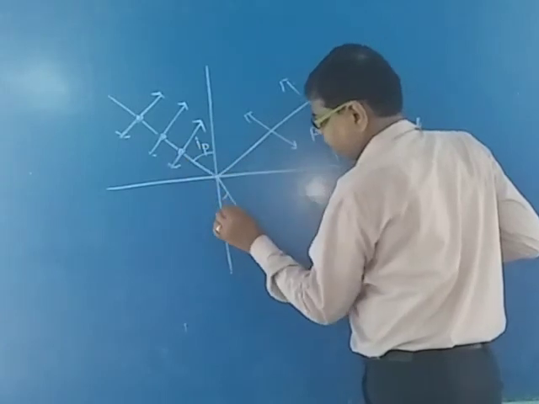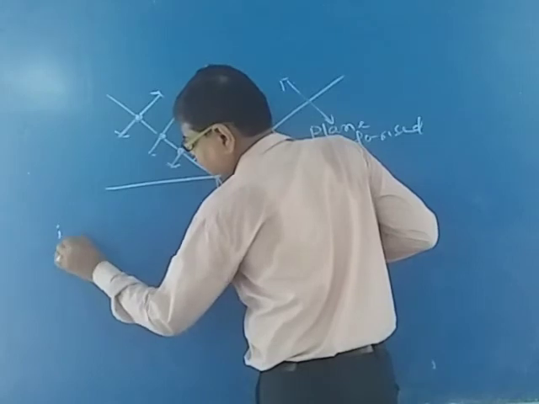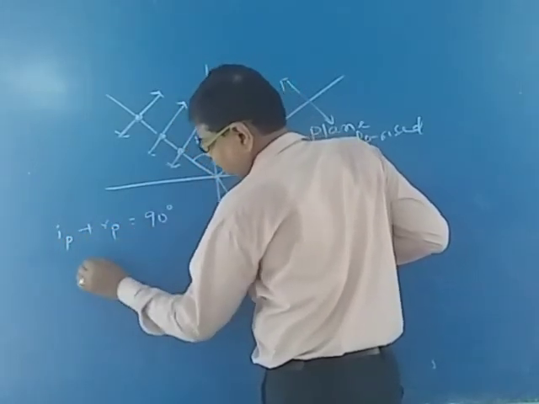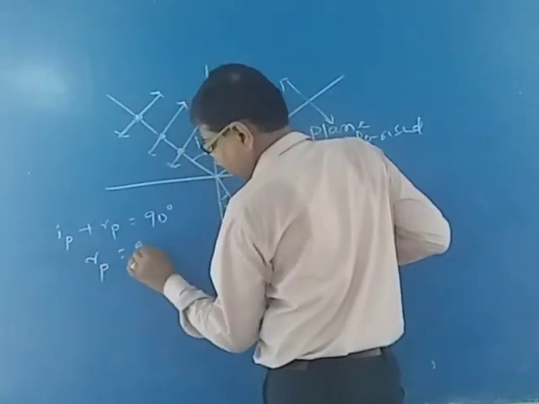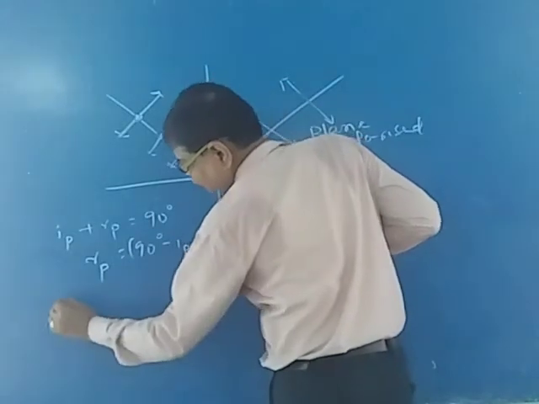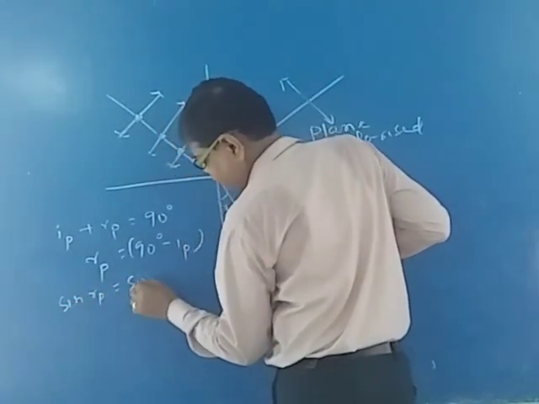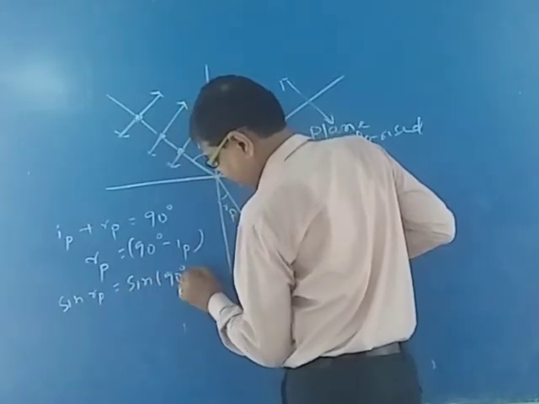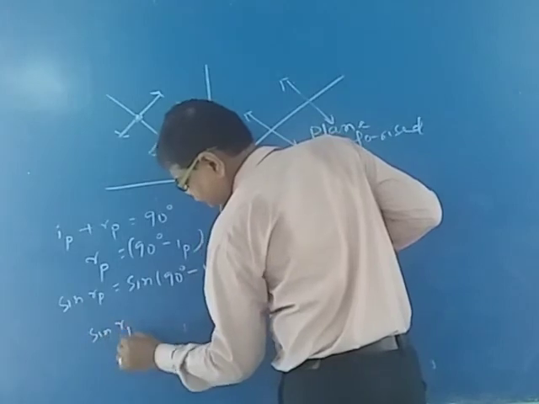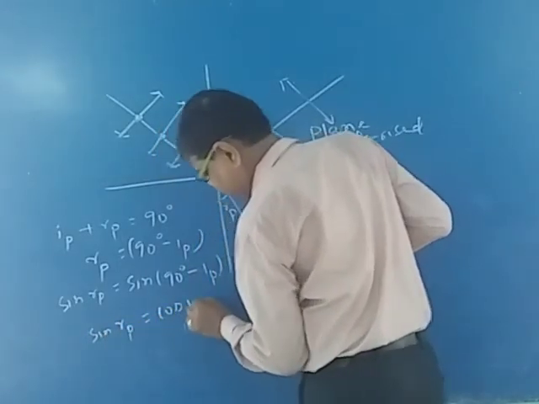IP plus RP is equal to 90 degree, so RP is equal to 90 degree minus IP, or sin RP is equal to sin of 90 degree minus IP, so sin RP is equal to cos IP.